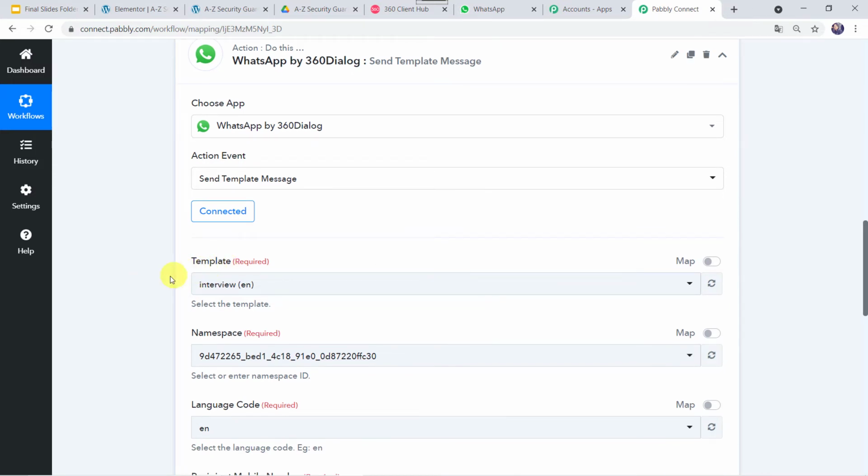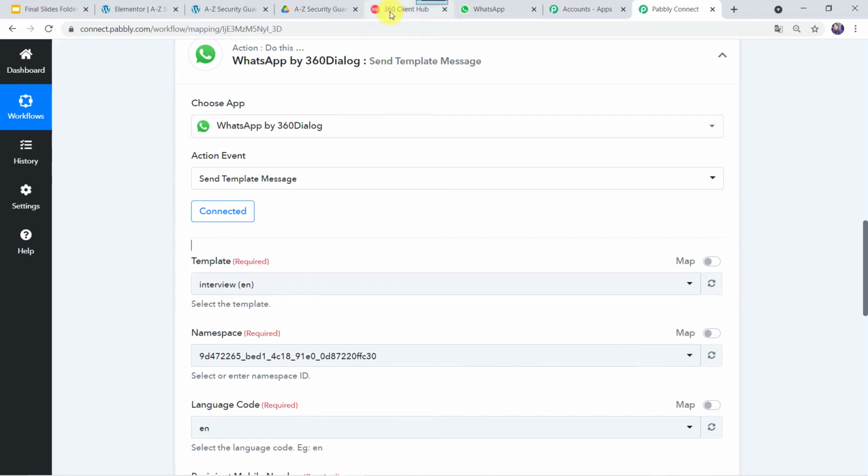Here you can see a template option is required. Okay, template is required. So you might be thinking, what is a template? A template is simply a message that we want to send on the WhatsApp number of the customer. As we cannot send the messages directly on WhatsApp, first we have to create a template. We have to get it approved from Facebook, and once the template is approved, then only the same template can be used for sending the messages on WhatsApp. So that is the reason we have to select a specific template over here.